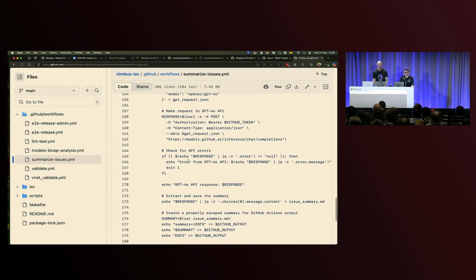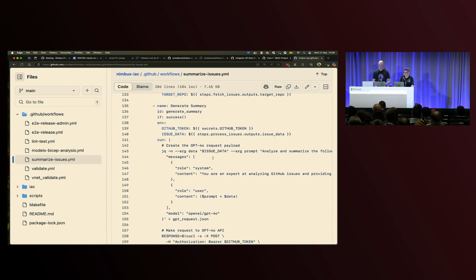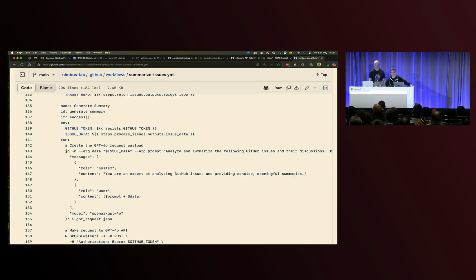And then down here, we are building a JSON blob of the issues that we've got, and our prompt saying, can you analyze these and return a result? That way we can kind of collapse that. See all of it.